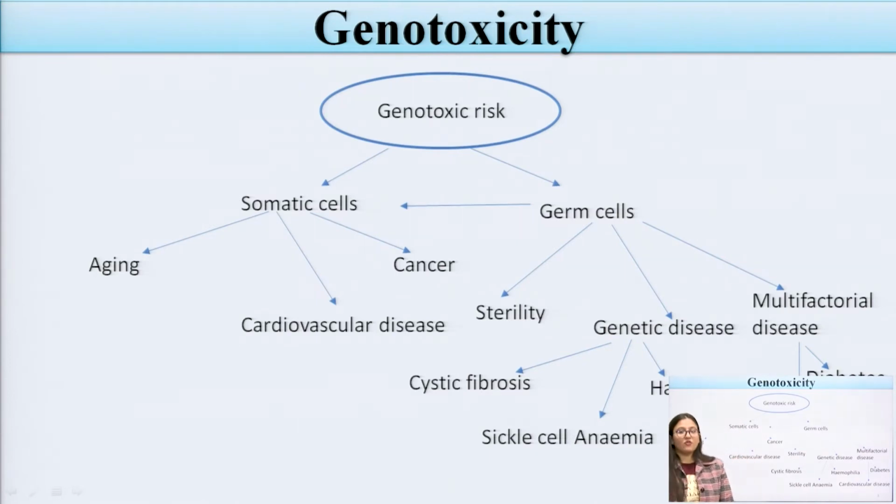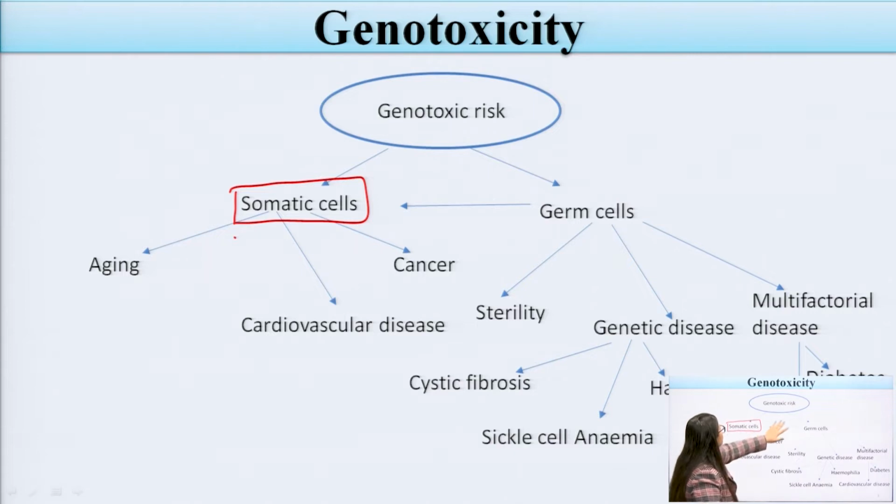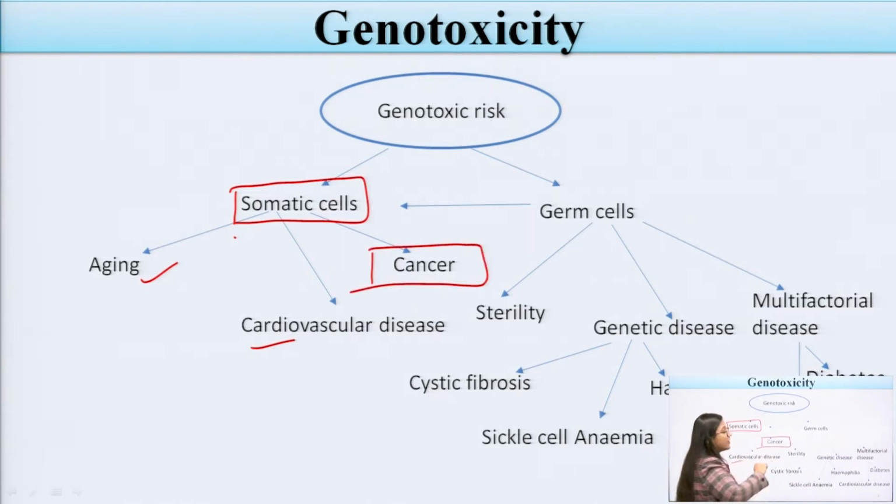Now, what are the genotoxic risks? What are the risk factors for genotoxicity? As we see in this image, the genotoxic risk first concerns the somatic cells. In the somatic cells we can easily see aging problems and cardiovascular diseases, and some cancers. I have told you that tumorigenic effects can be easily determined through genotoxicity studies. So these are some of the genotoxic risks which can be seen in that patient.